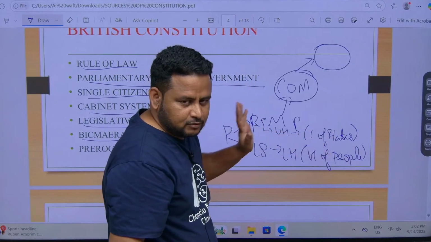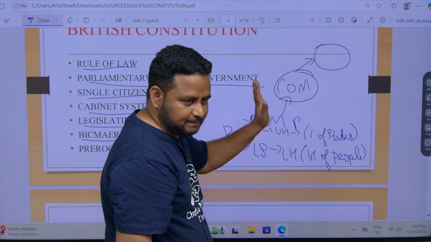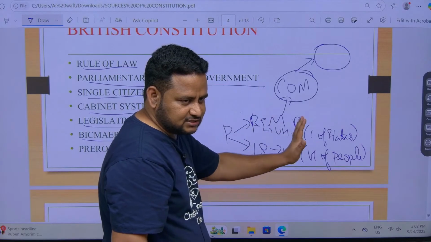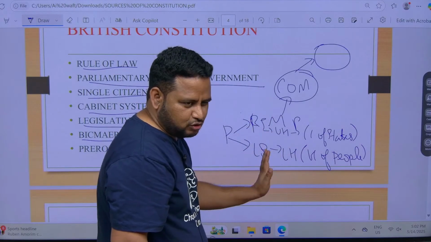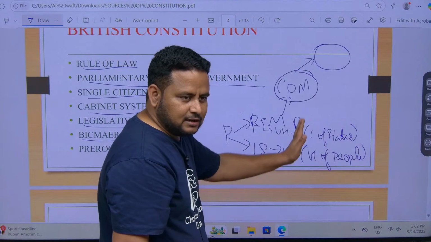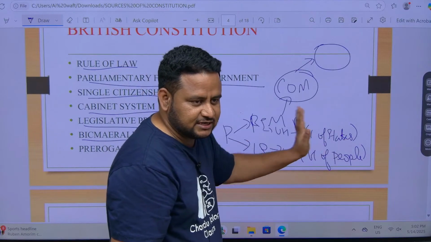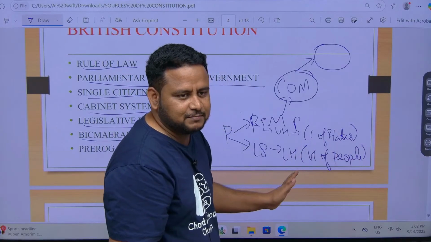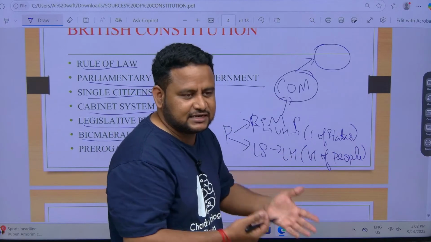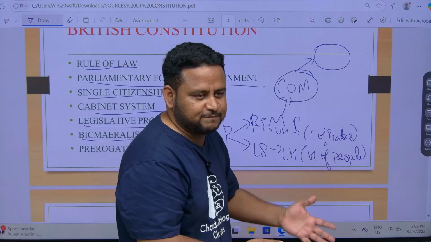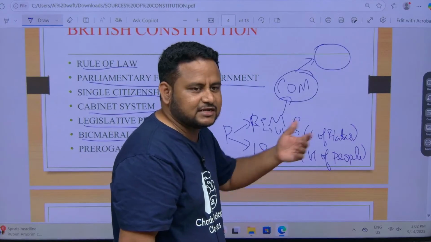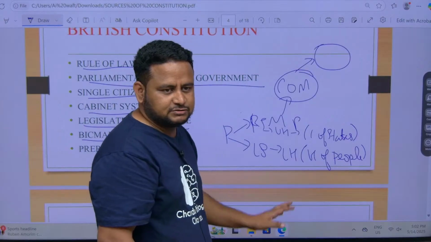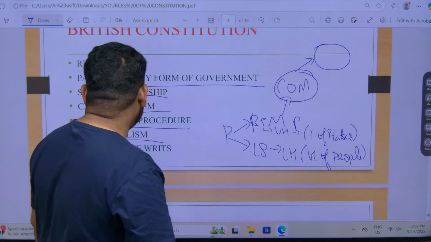When it comes to parliament, we have two houses, upper house and lower house. Upper house is called Rajya Sabha, lower house is called Lok Sabha. The upper house is also called Council of States, that is Rajya Sabha. The lower house is House of People, because in Lok Sabha we are electing the people in our general elections. That is why it is called House of People.